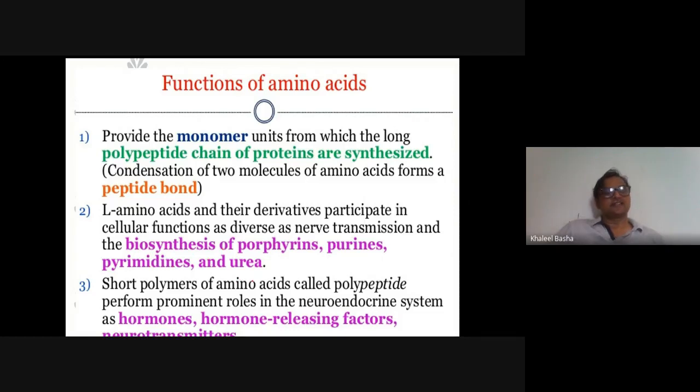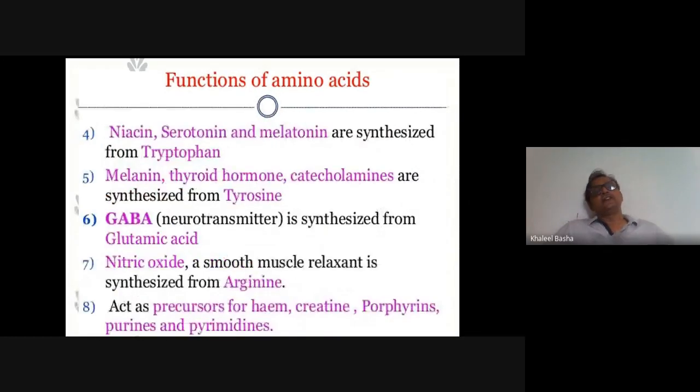So amino acids are responsible for protein biosynthesis as well as nerve transmission. Shorter polymers of amino acids are called polypeptides. Some of the polypeptides have roles as hormones and hormone releasing factors, and neurotransmitters. Some amino acids have roles in the formation of niacin, serotonin, and melatonin, which are synthesized from tryptophan. Niacin is a vitamin, B3, serotonin is a neurotransmitter, and melatonin is a pigment that differentiates skin color between humans.